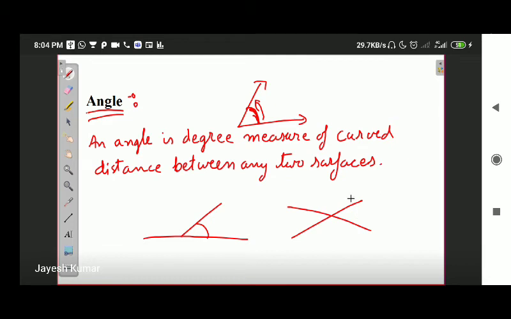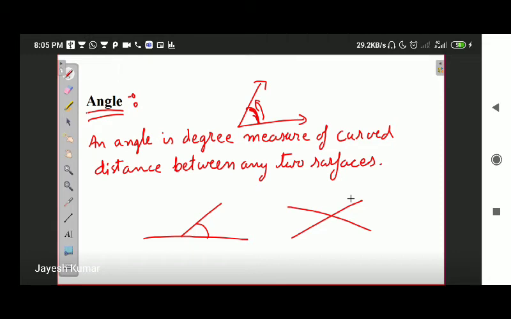So let us think of it in a different manner. If two lines are not intersecting, then there is no angle between them, and if there is no angle between them, then they are called parallel lines. So we can say that if we are talking about 2D, two-dimensional geometry, the angle forms between two surfaces or two lines which are intersecting. Non-intersecting surfaces or non-intersecting lines do not form an angle.